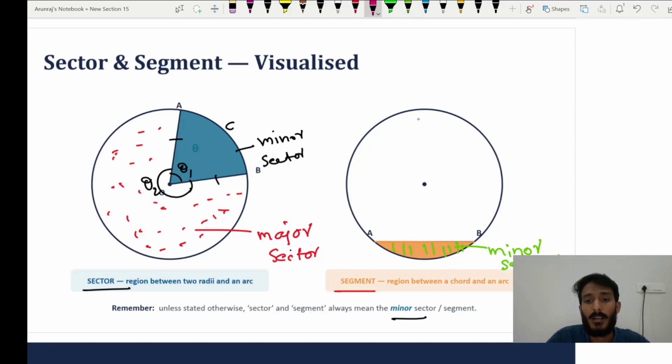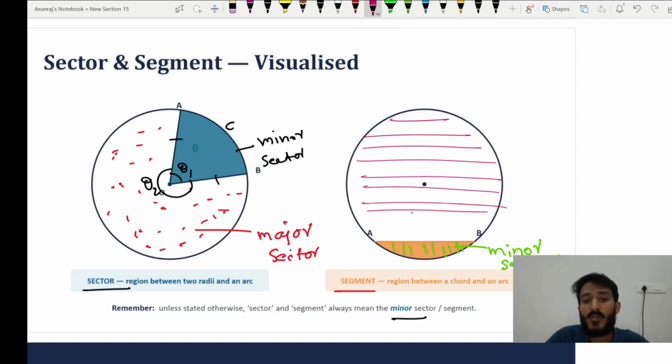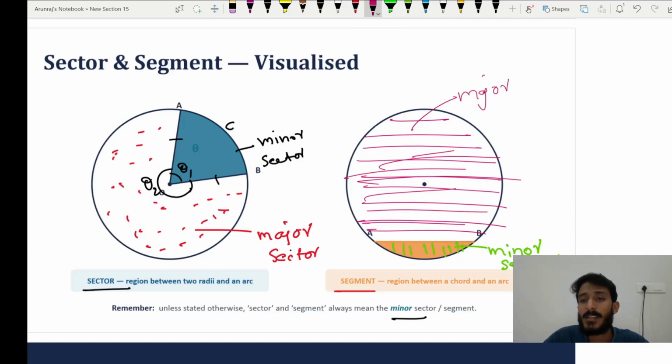I will color it like this. And this shaded portion we call what? Yes, correct, it is the major segment. So this is the major segment and this is the minor segment. Now you got the idea about what a sector is and what a segment is.